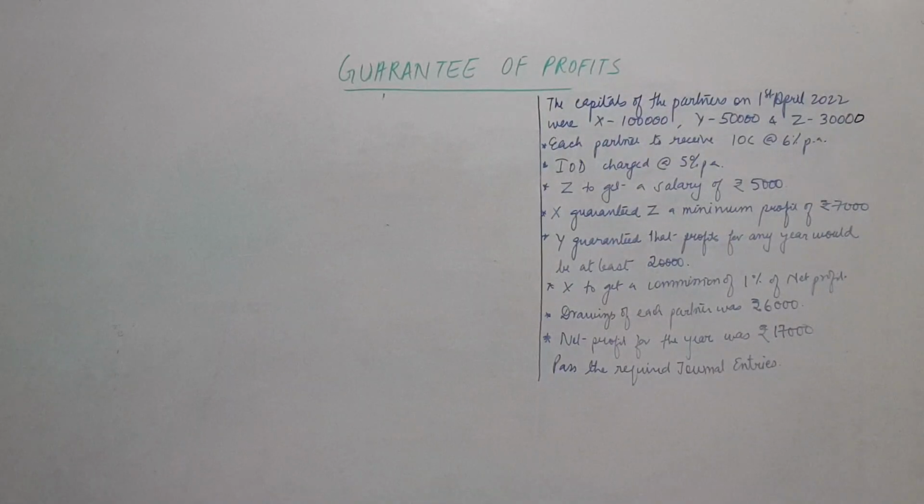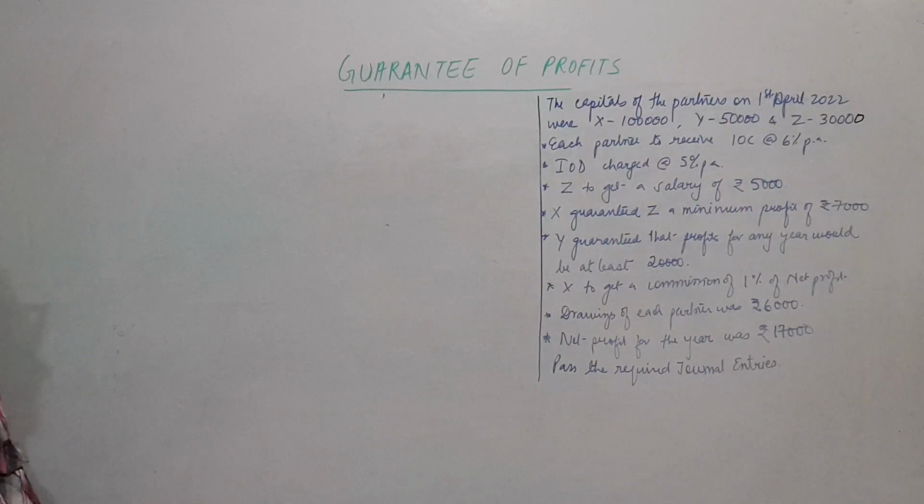X guaranteed Z a minimum profit of 7,000. Only X is to bear the deficiency, if at all. Y also has guaranteed that profits for any year would be at least 20,000. So a partner is guaranteeing the firm. X is to get a commission of 1% of net profit. Drawings of each partner are 6,000, each partner 6,000, with the timing not given.